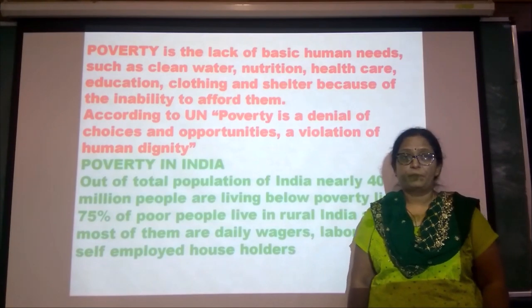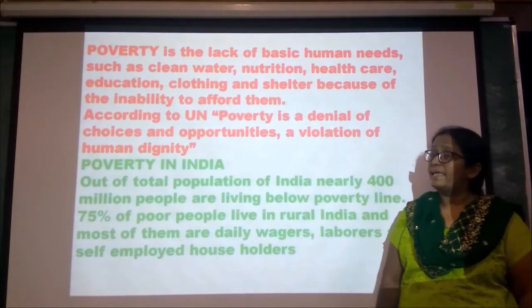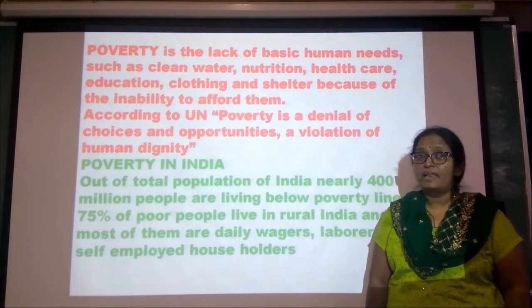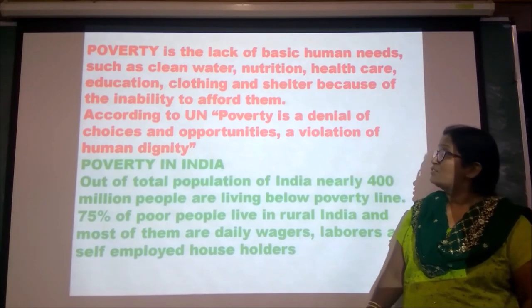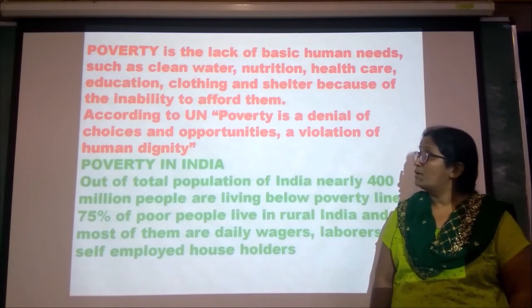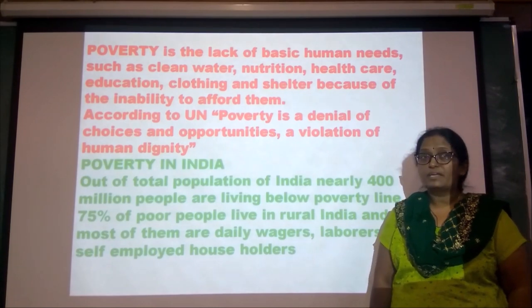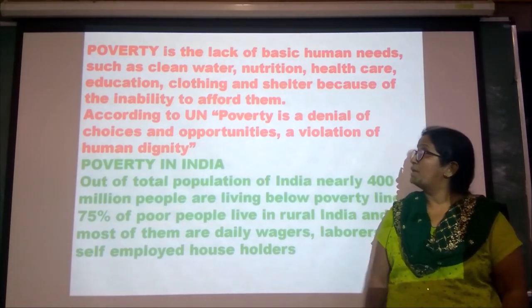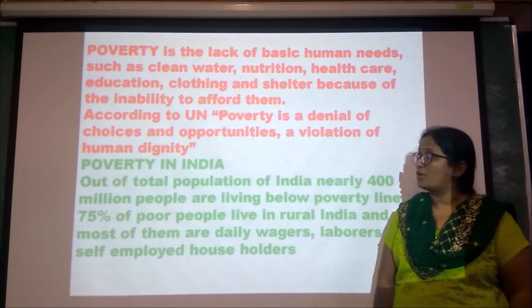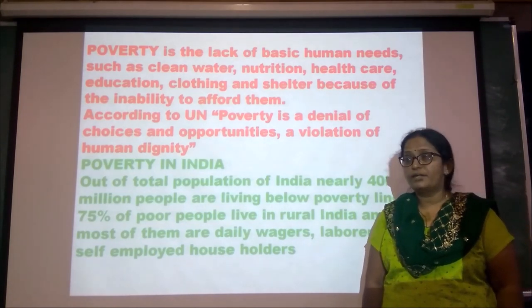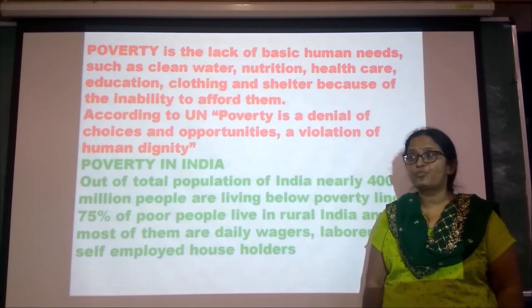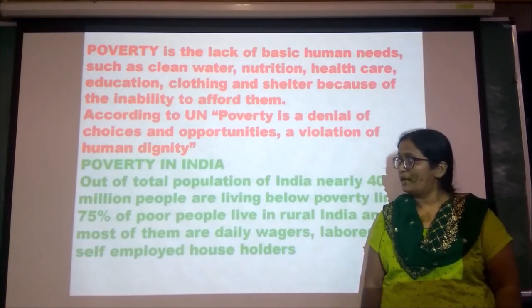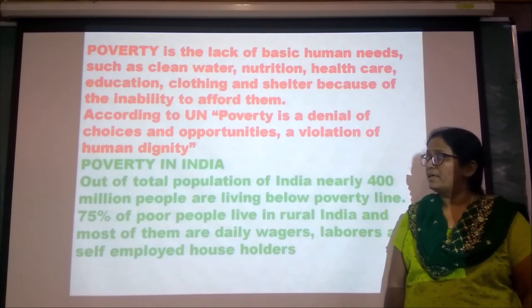Poverty. Poverty is nothing but the lack of basic needs, such as clean water, nutrition, education, clothing, shelter, and the inability to afford these things. We call it poverty. According to the UN, poverty is a denial of choices and opportunities and a violation of human dignity.